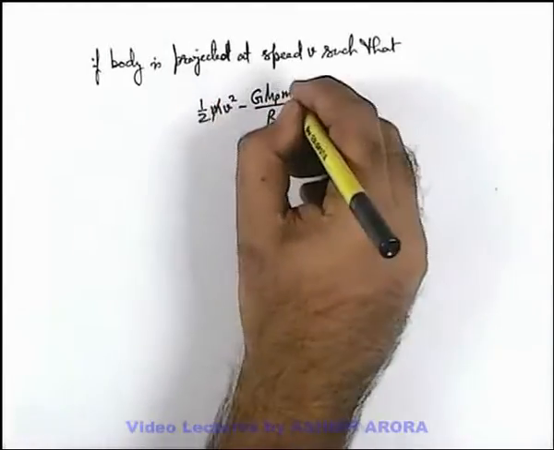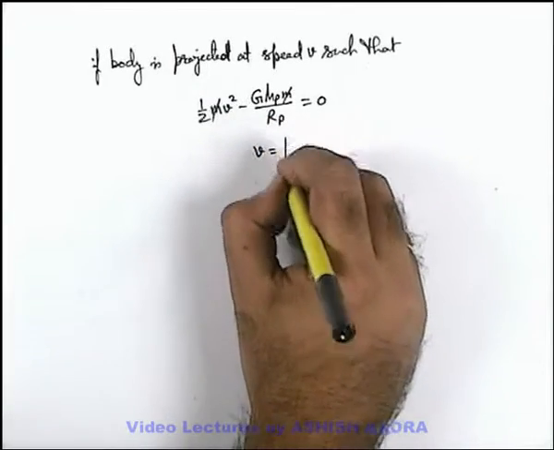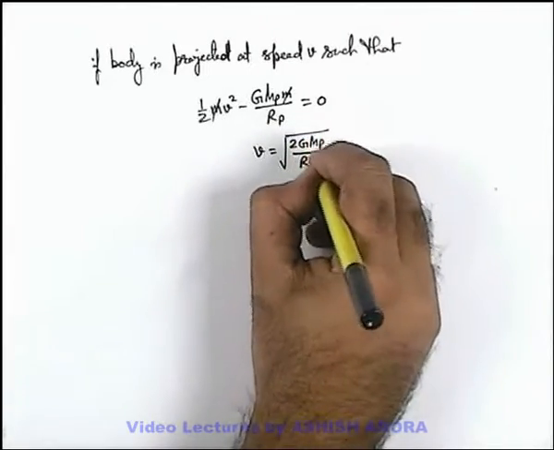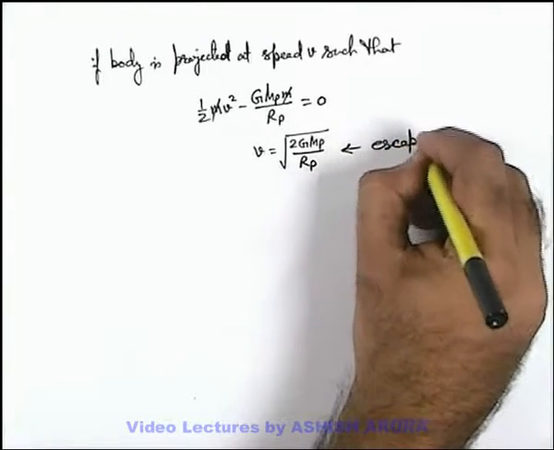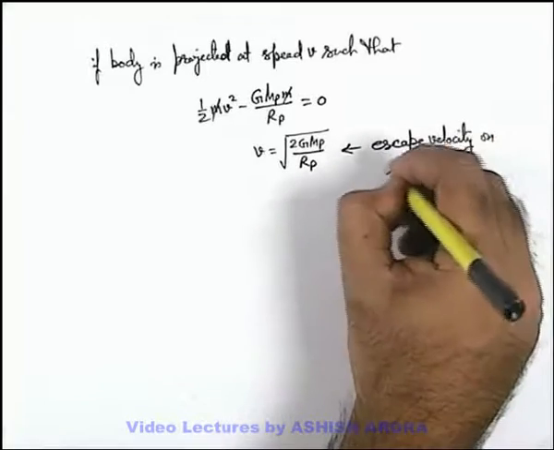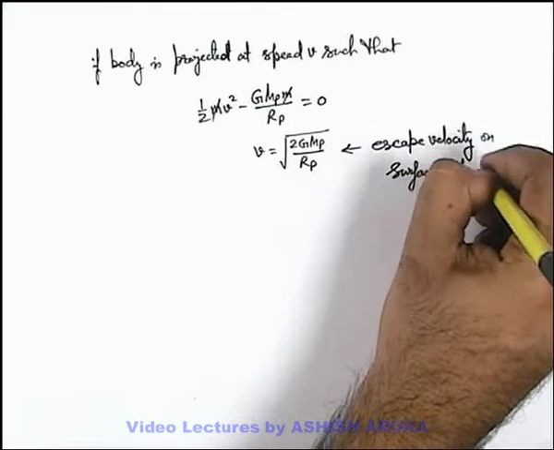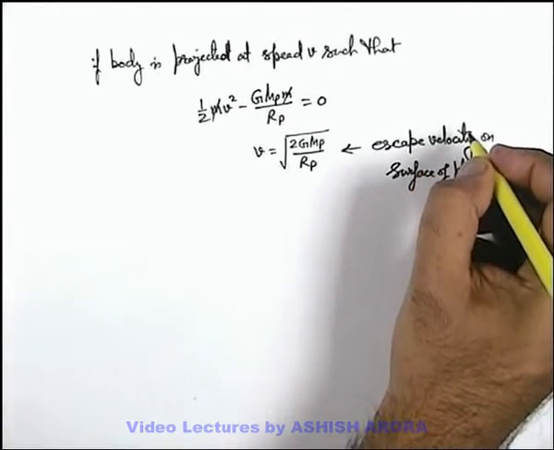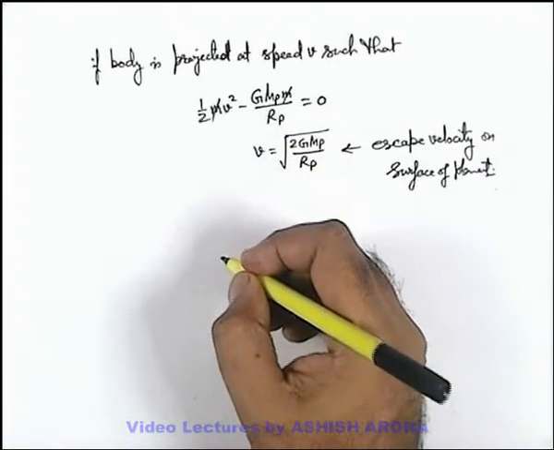Then m gets cancelled out and the value of speed we get is root of 2 G mp by rp. This we can simply call the escape velocity on the surface of the planet. That means this is the velocity with which, when a body is projected, it will not return to the planet, but if it is less than this, it'll come back to the surface.